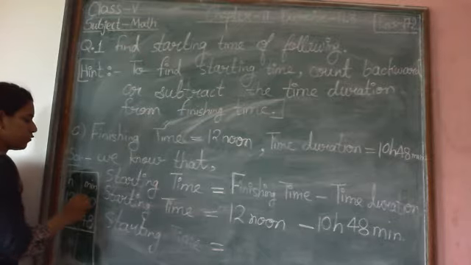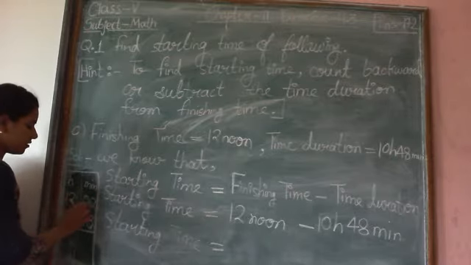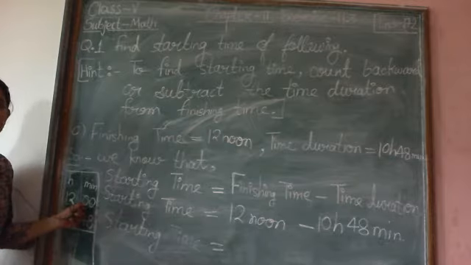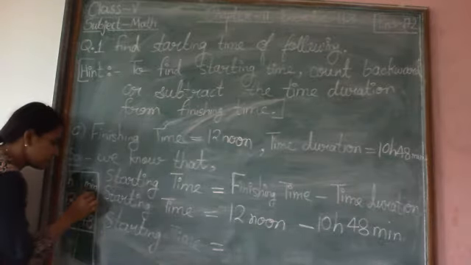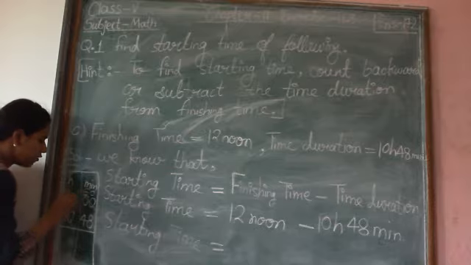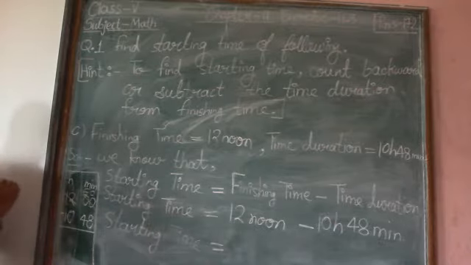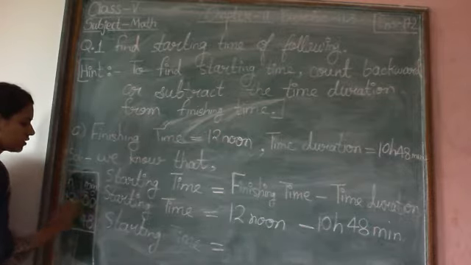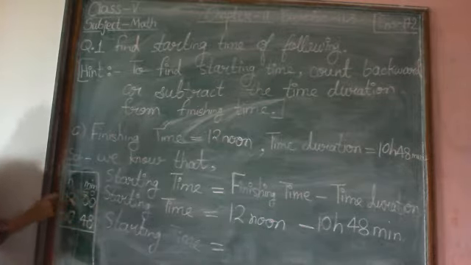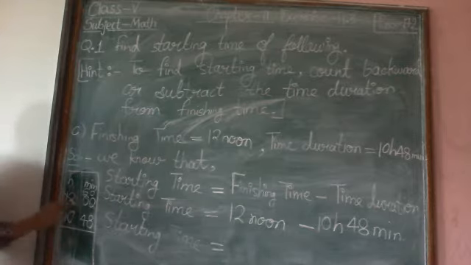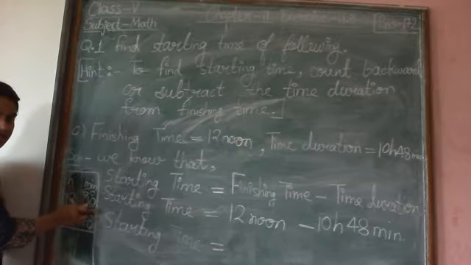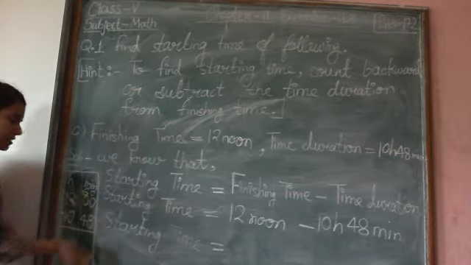If we take 1 hour from this, and 1 hour means how many minutes? 60 minutes, right? If this 12 hour gives 1 hour to this column, how many hours will be left here? 11 hours will be left here, right? And you know that 1 hour is equals to 60 minutes. So in minutes we can write 60.